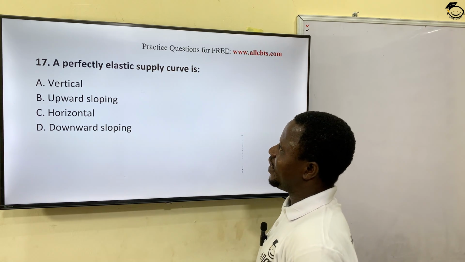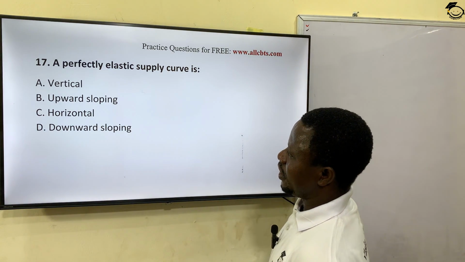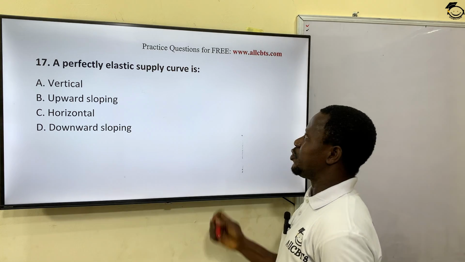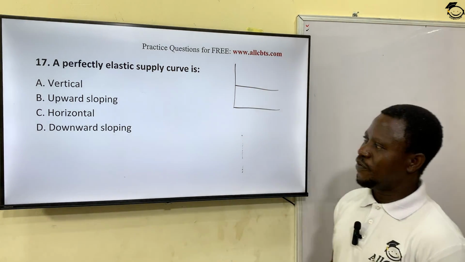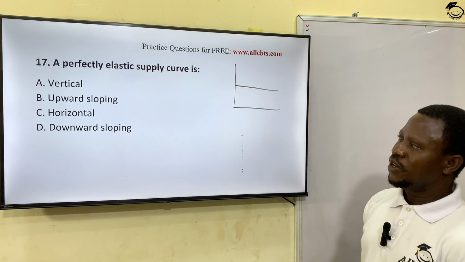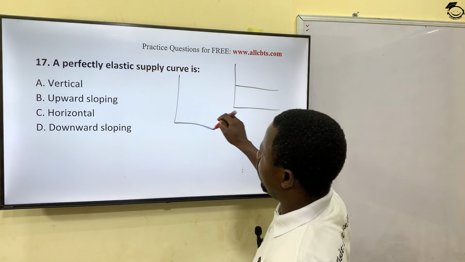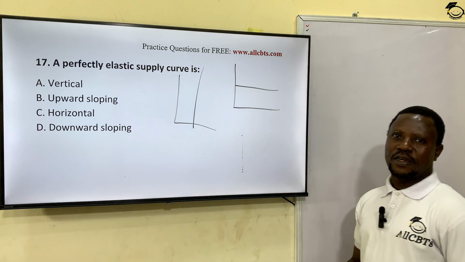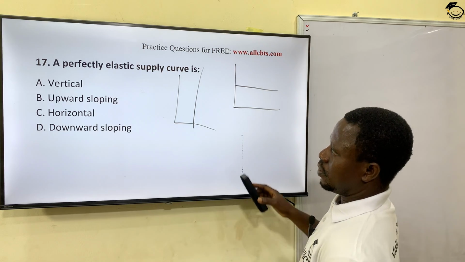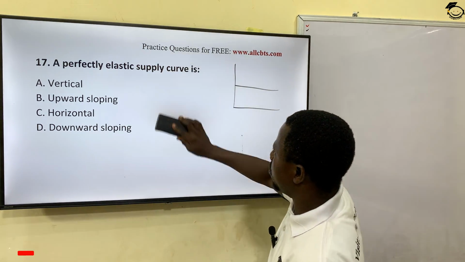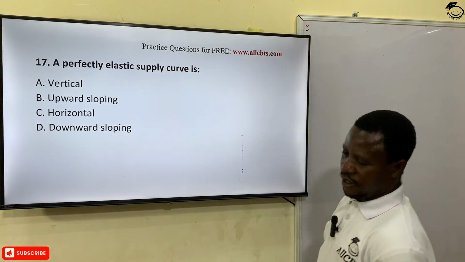A perfectly elastic supply curve is usually horizontal, like this. Remember I told you that's an abnormal supply curve. A perfectly elastic supply curve is horizontal, while a perfectly inelastic demand curve is usually vertical. So the answer there is option C, horizontal. Let's see the next one now.